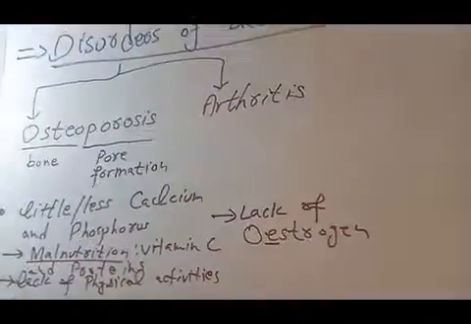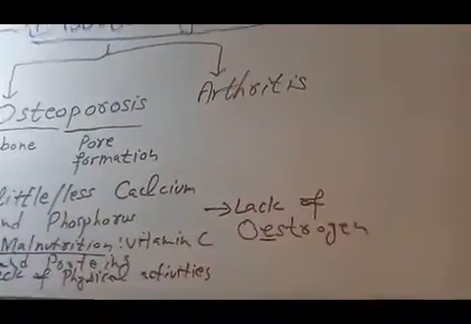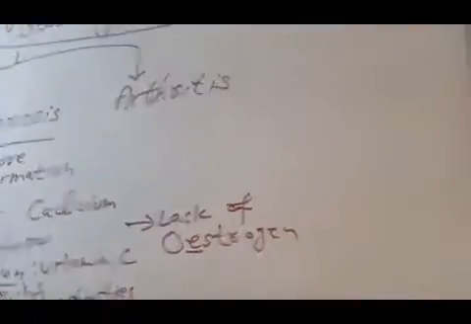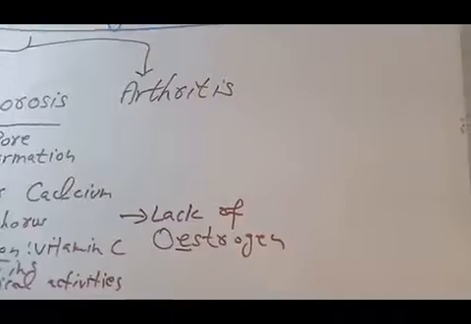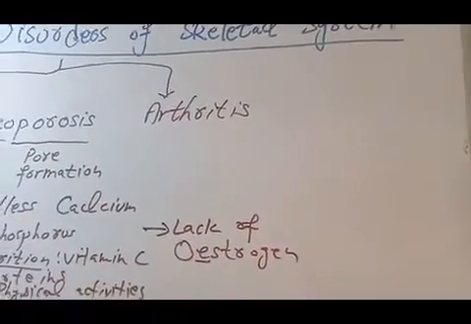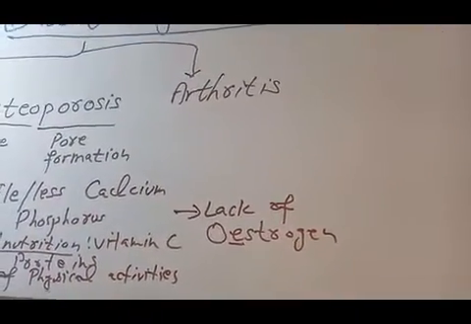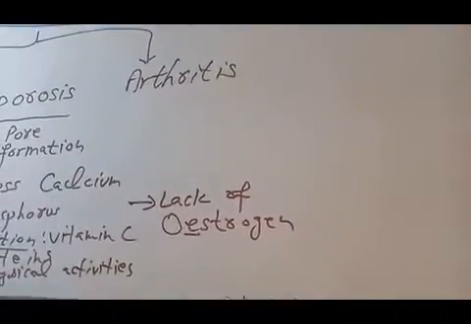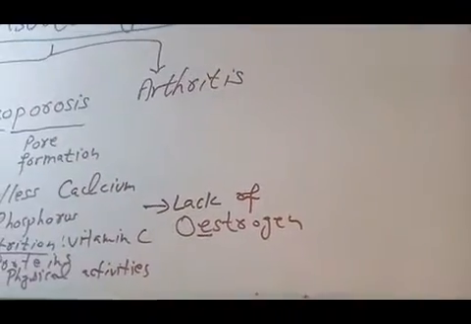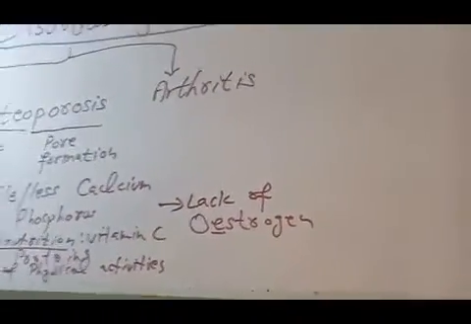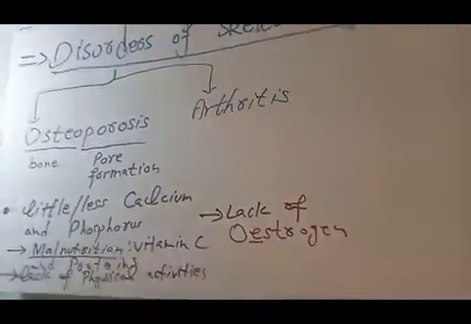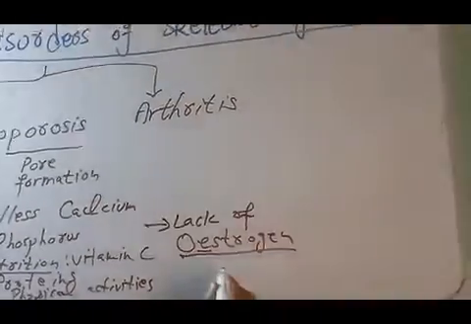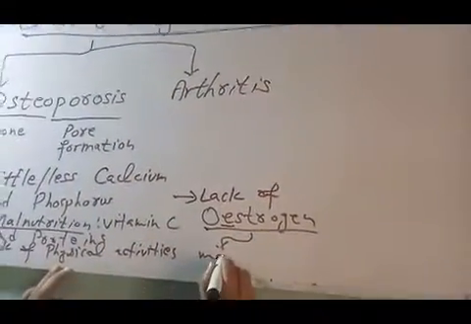When your body is not producing estrogen hormone, you will not obviously store calcium and phosphorus in your bones. You are eating the food containing calcium and phosphorus, but you are a patient of osteoporosis. The reason is you have very much less estrogen or no estrogen at all. That is why the calcium and phosphorus is not being stored into your bones and you are a patient of osteoporosis. This hormone is generally produced by men as well as